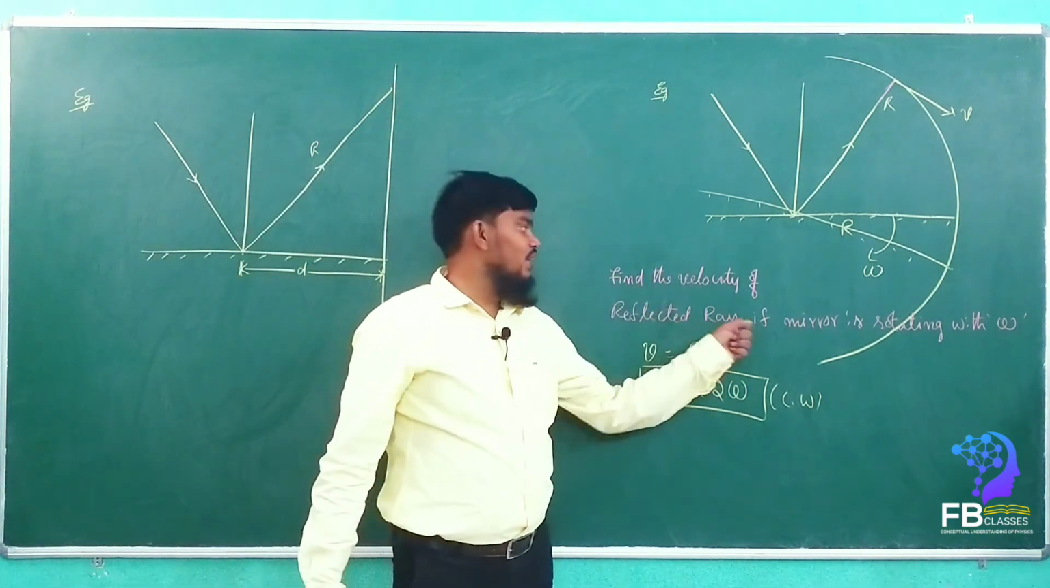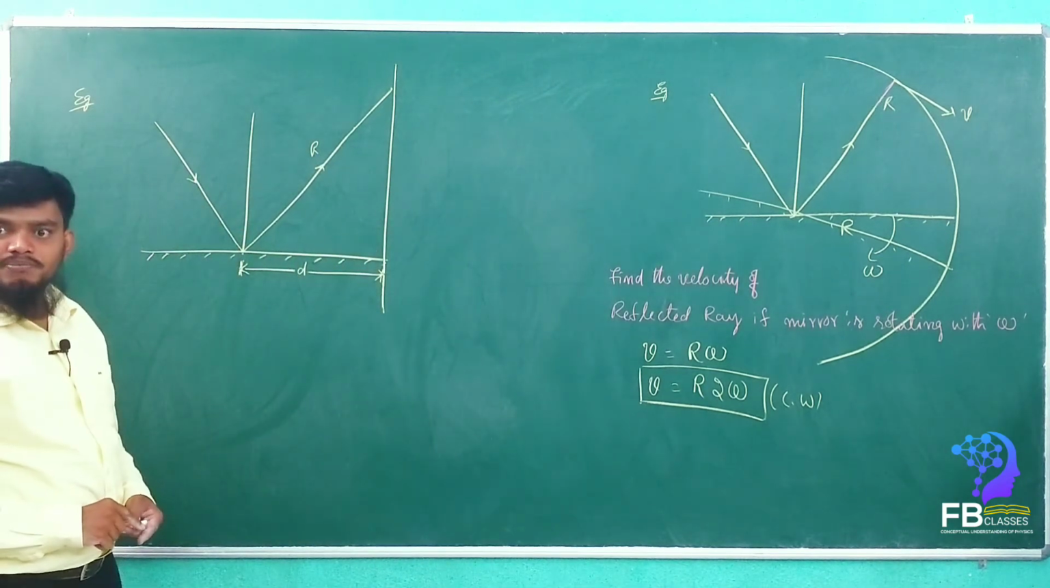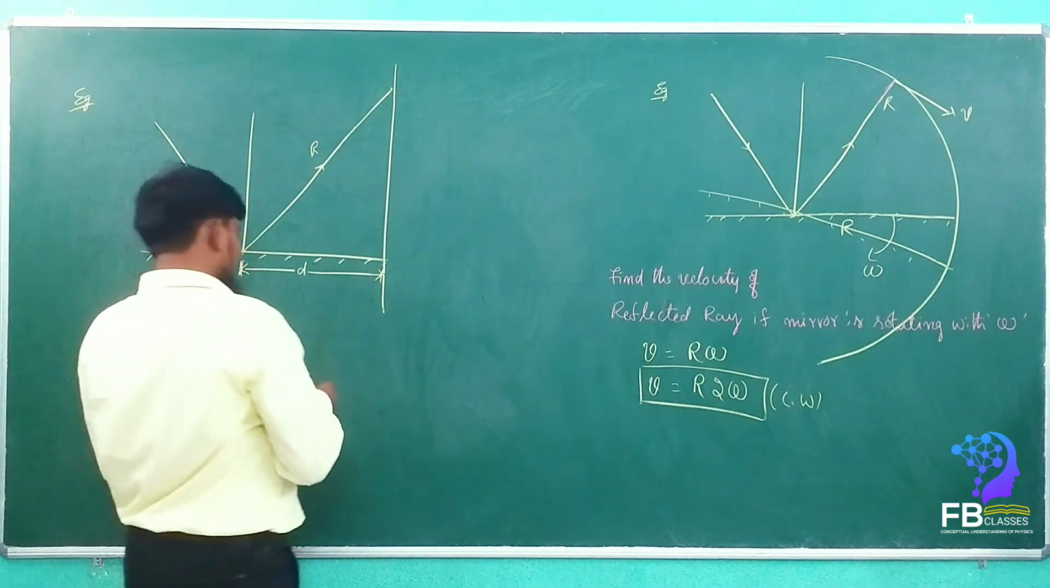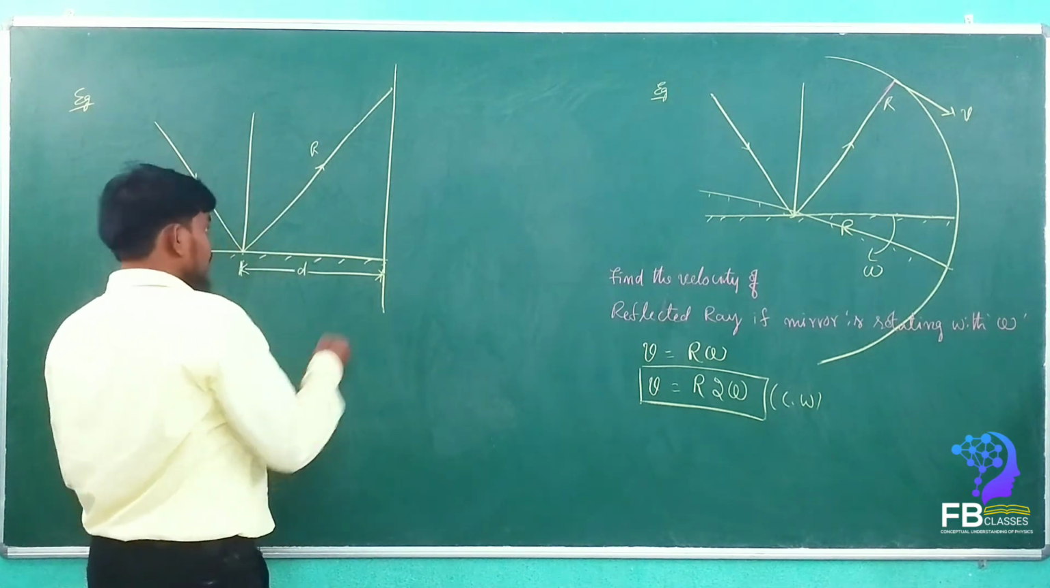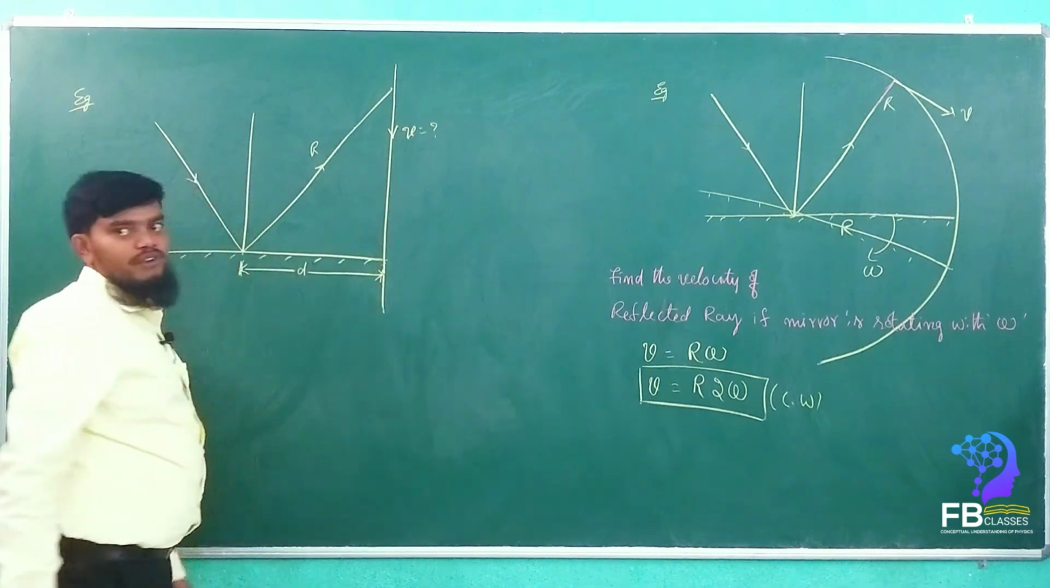Find the velocity of the rotated ray if the mirror is rotated with an omega. Are you getting my point? Now, what is the velocity we have to find out? This velocity, V is equal to what we have to find out. Yes or no?